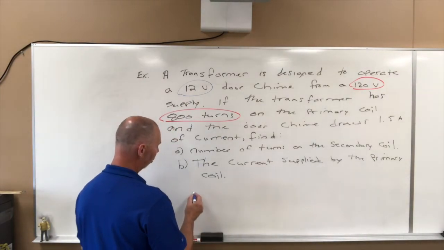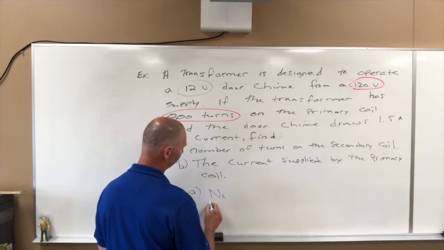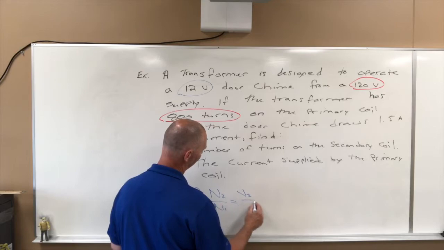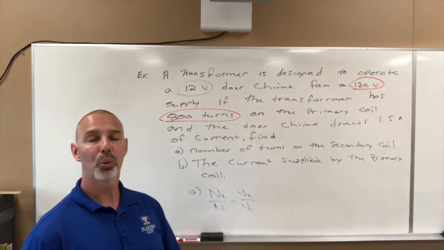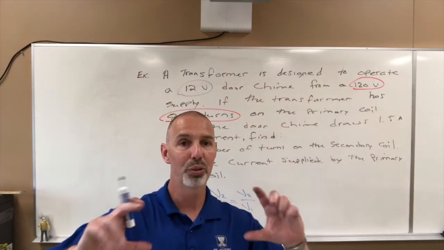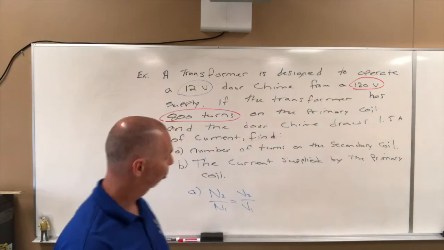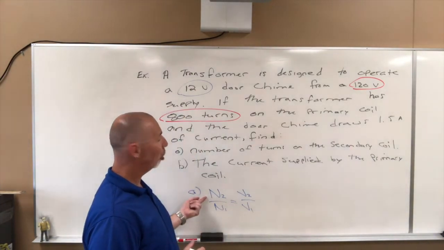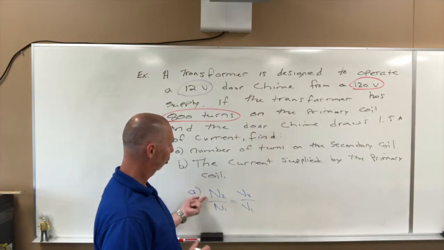What I would do in solving for part A is write the formula as N2 over N1 equals V2 over V1, which is exactly inverse from what we wrote on the board over there, which is totally fine. If you have 2 ratios that are equal, you can flip them both over and it's still true. The reason I'm doing this is because I want to solve for N2, and having my unknown in the numerator is much easier to solve for.